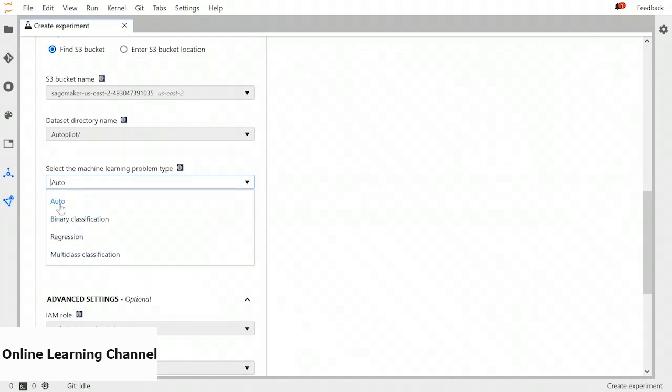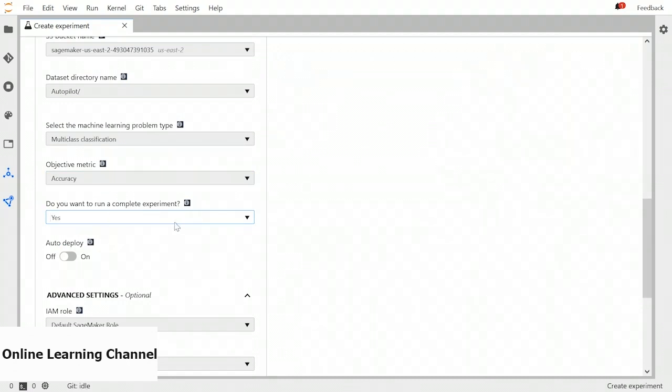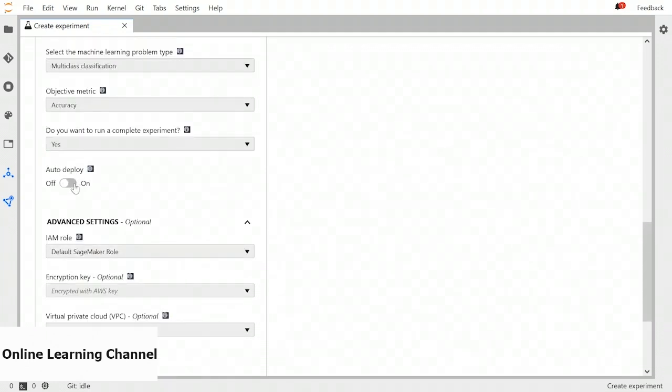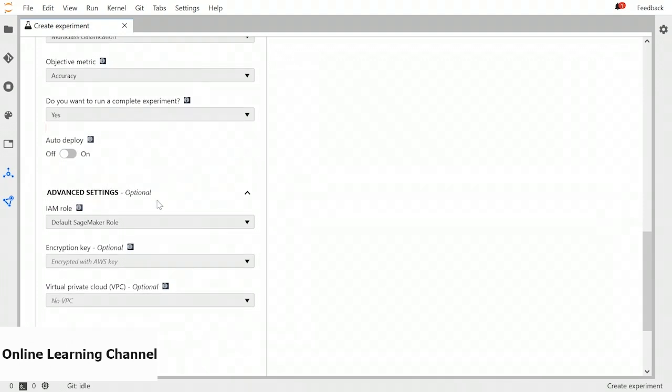Now, do you want to run a complete experiment? If you don't want to run the complete experiment, you just want notebooks with candidate definitions, you can press no. Do you want to deploy it automatically as well? For the deployment, there are some service limits which SageMaker has. For example, if you don't have specific instances in your quota, then you will be unable to run the AutoML service. So you need to check it before running the AutoML jobs.